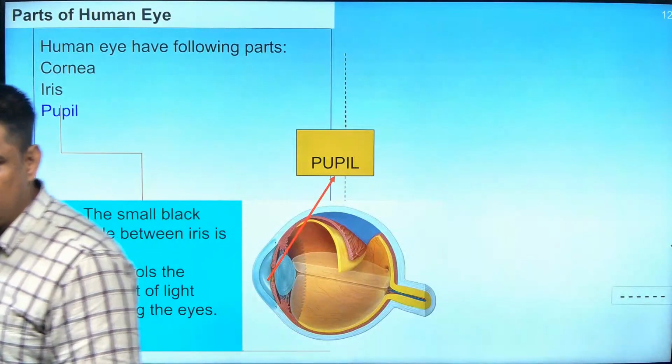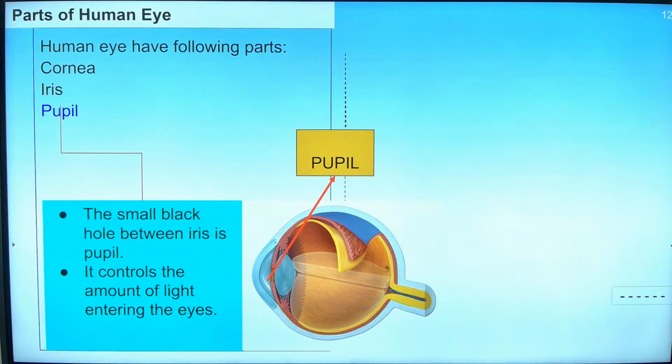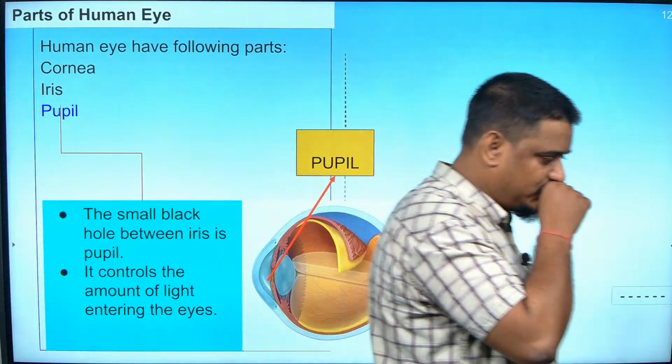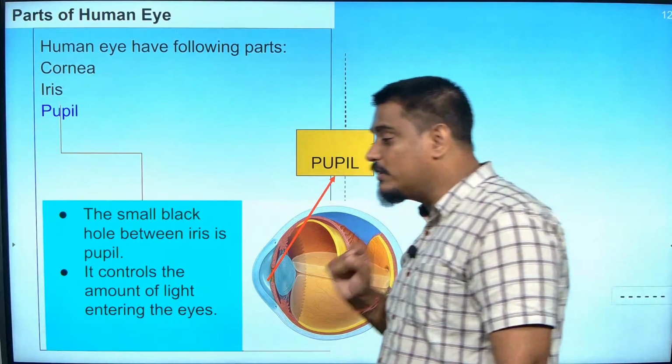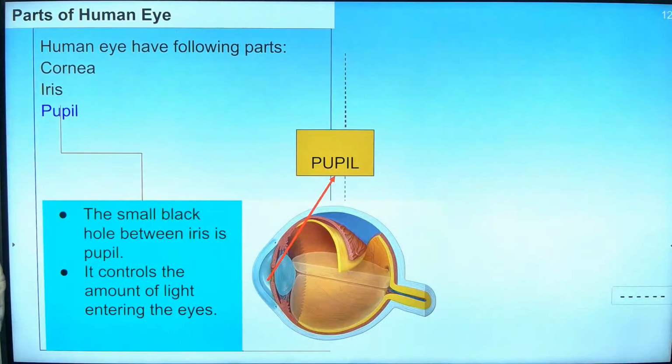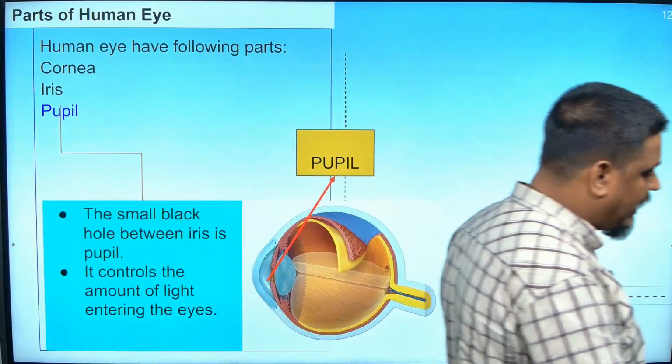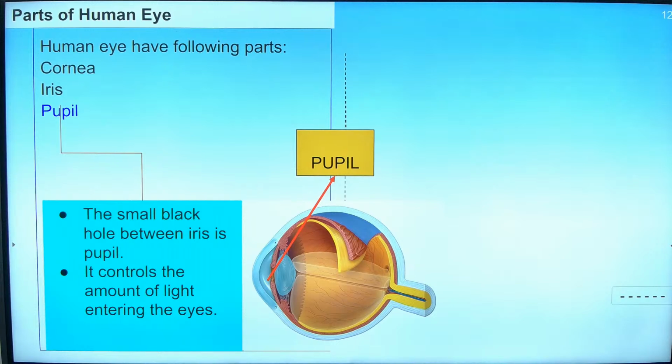Just now I told you, a small black hole which looks like a dark part to you. The small black hole in the iris is known as the pupil. And as I told you, it controls the amount of light falling inside the eye. So its use is to control the amount of light entering the eye.